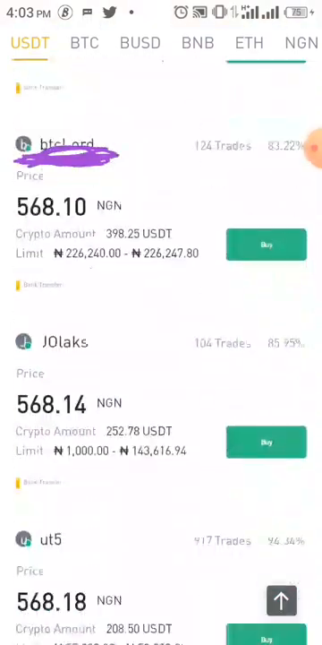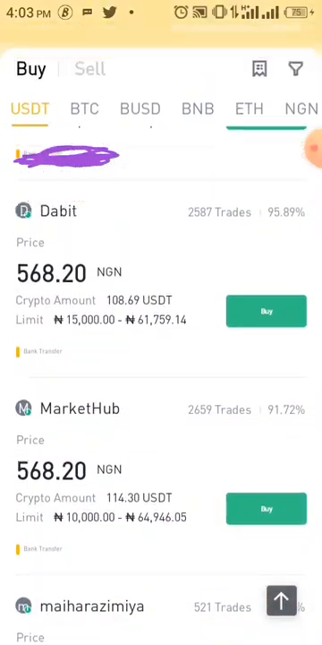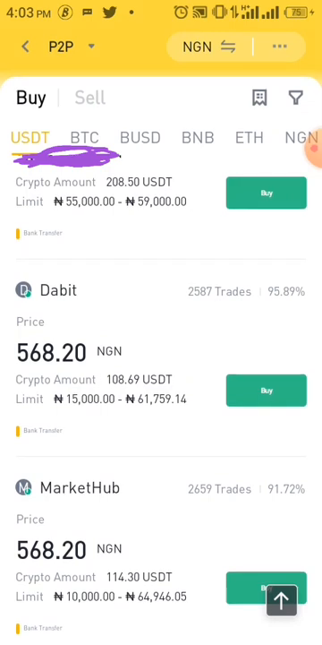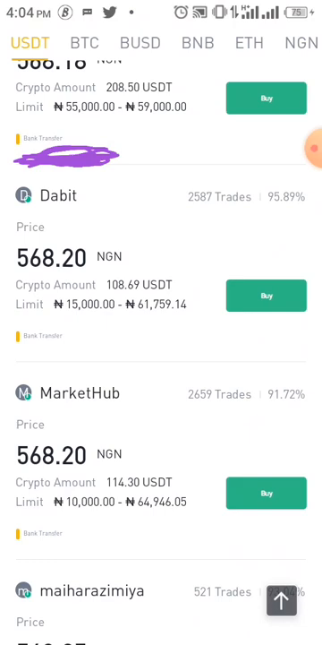If you keep going down, you just need to keep going down. As you can see, there's someone here that has up to 2,500. That means the person has been trading for long, has been selling and buying for long, and has up to 95%. So that's that bit, right? And the person has a limit. The person can only sell a minimum of 15,000 naira up to 61,000 naira. And if you are not buying up to 15,000 naira, then you need to check the next person. If the person is selling from 10,000 naira, good, then you click on buy.